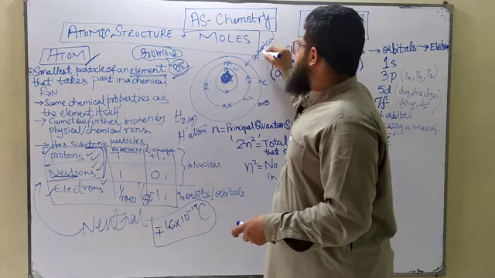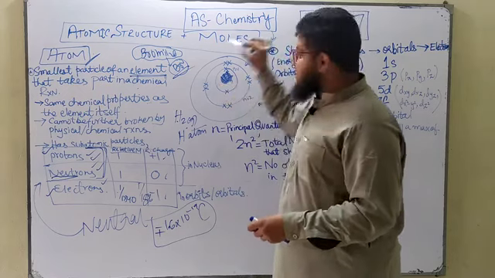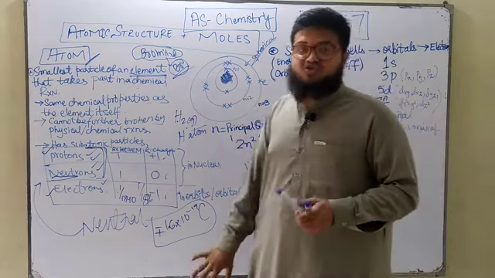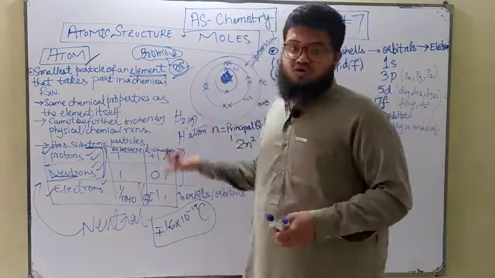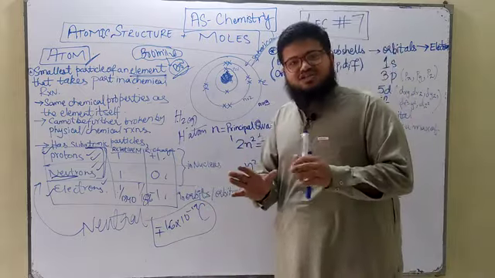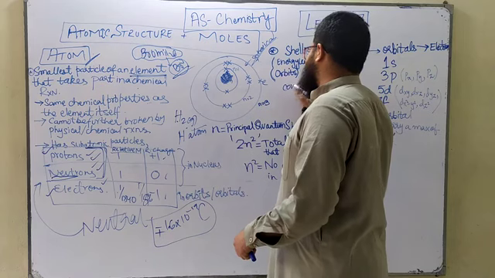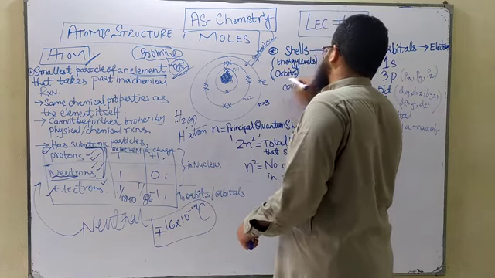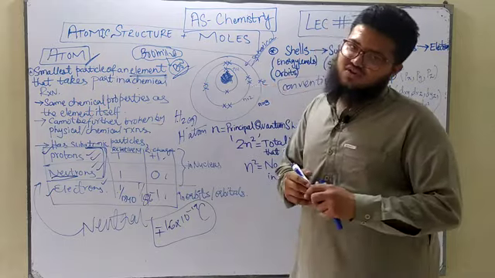But this doesn't mean that this structure is wrong or nullified. We still use it. It's a conventional atomic structure, and we will be using it throughout our AS chemistry as well. So let's stick to the conventional structure. You guys know what conventional means, right? Conventional means something that has been followed since the beginning. So it's the conventional structure of an atom.